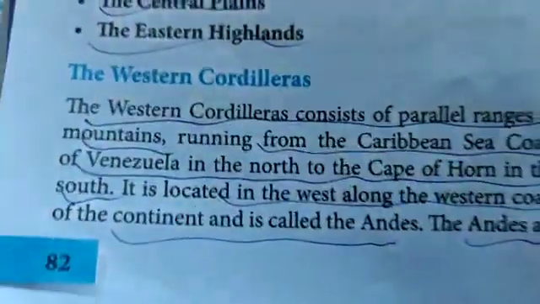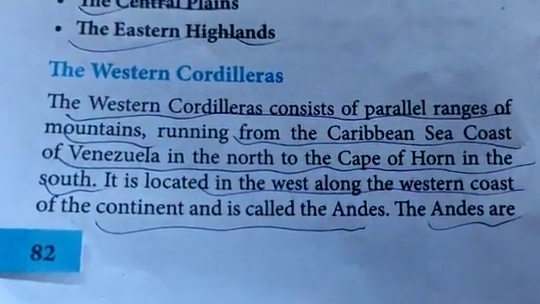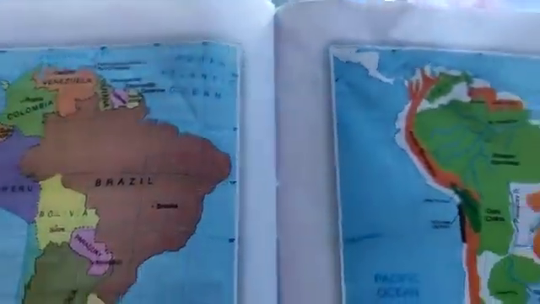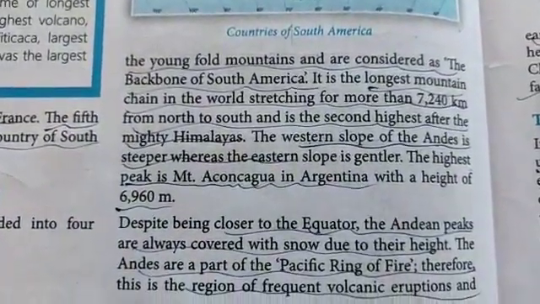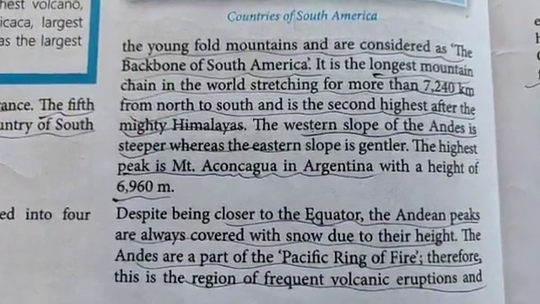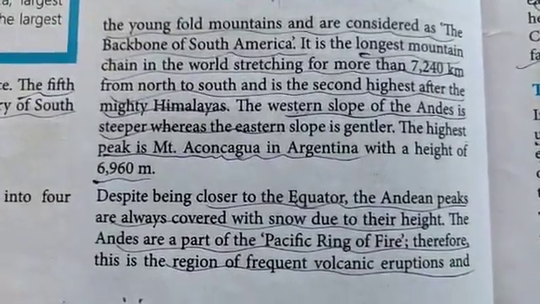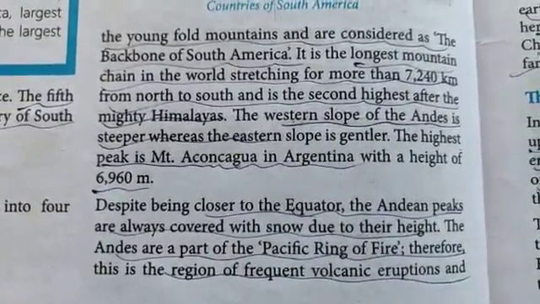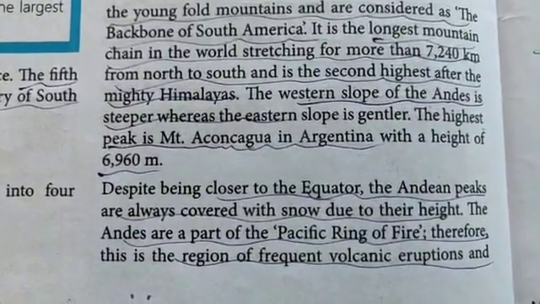The Andes are located in the west along the western coast of the continent. So all this area, the one which you see in orange, is the Western Cordillera. The Andes are young fold mountains and are considered the backbone of South America. It is the longest mountain chain in the world, stretching for more than 7,240 kilometers from north to south, and is the second highest after the mighty Himalayas.